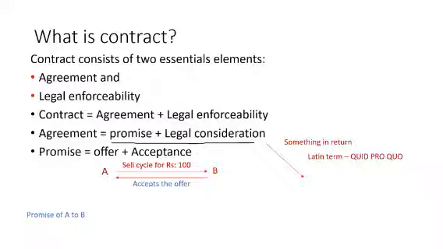A is promising that I will deliver your cycle. Now, tell me what is the promise of B to A? So, B is promising that I will pay you 100 rupees and you give me the cycle. I will pay you 100 rupees for the cycle.